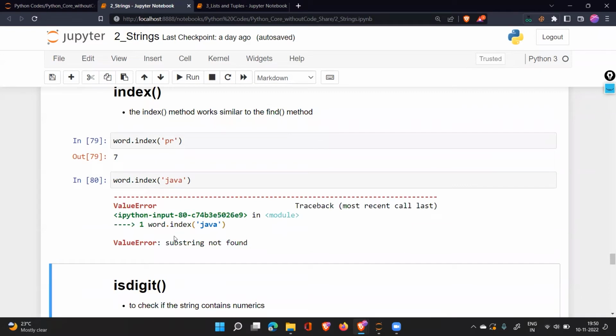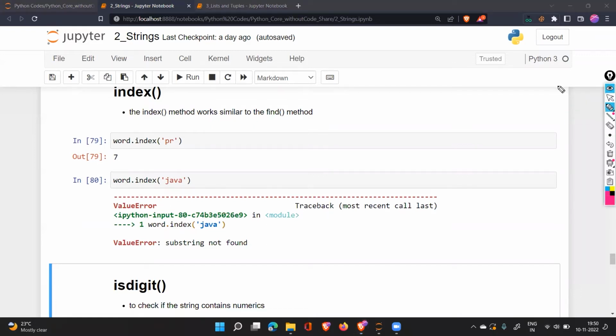Now, what is the difference between them? Both of them are telling me basically the same thing, that whatever you are searching for, that word or that character, is not present. What is the problem here? One very important thing you need to understand now. If you want to note it down, you can note it down. It will be very important.